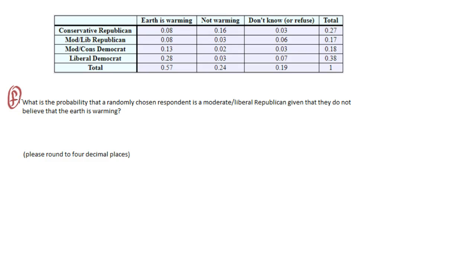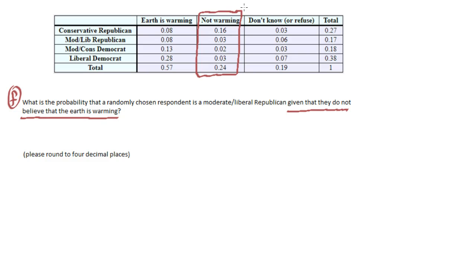A lot of the problems here are actually conditional. And the key word to know that it's conditional is "given." You're given a piece of information. So how we deal with this is everything that comes after "given" is the condition. So that's the part that tells you we're only looking at this group of people or this group of the results. Given that they do not believe that the Earth is warming, that tells you that we're only looking at not warming information.